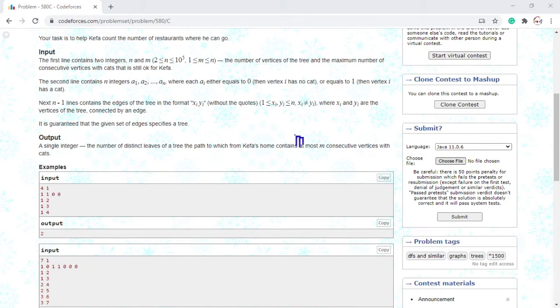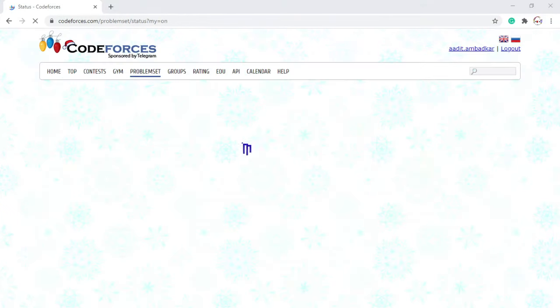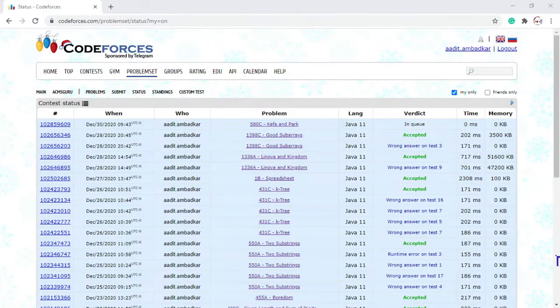So let me choose a file. Okay, so the file has been chosen, and let's submit it, and we'll see how it goes. Alright, and boom, it's accepted.